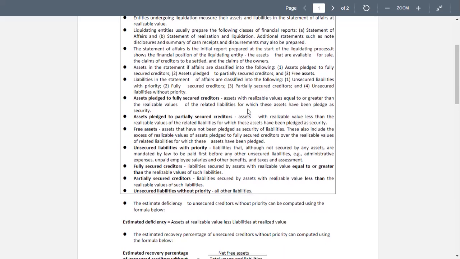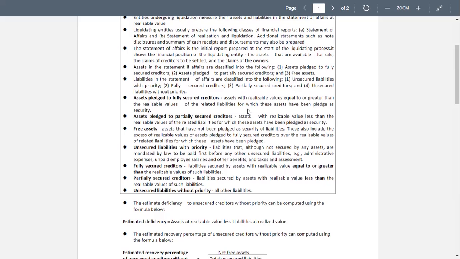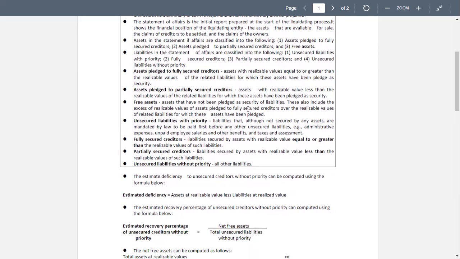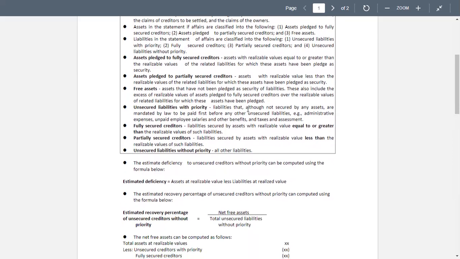The estimated recovery percentage of unsecured creditors without priority can be computed using the following formula. Estimated recovery percentage of unsecured creditors without priority is equal to net free assets divided by the total unsecured liabilities without priority. Now take note of the formula.